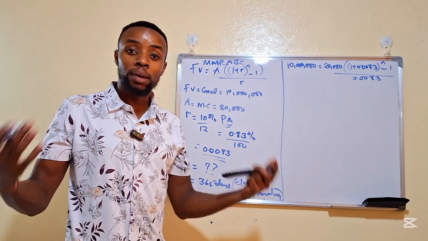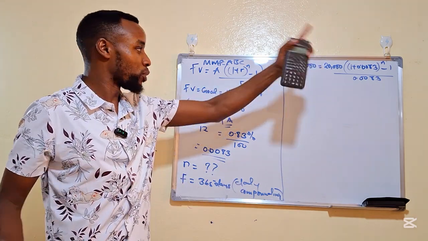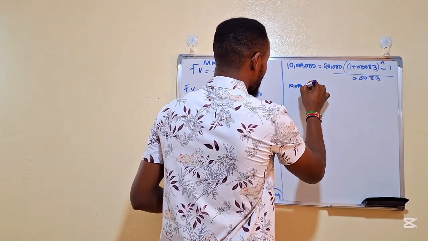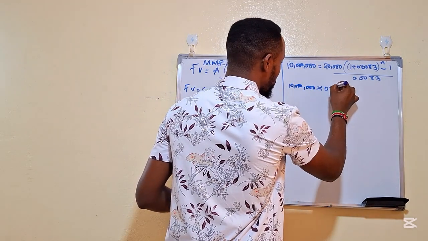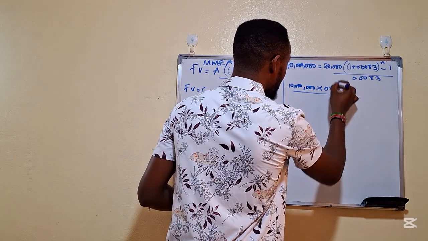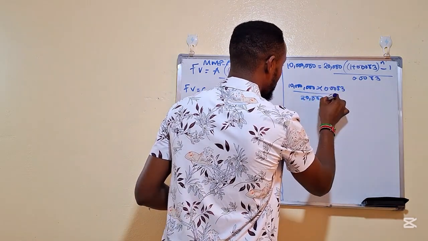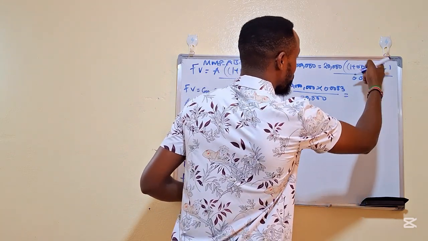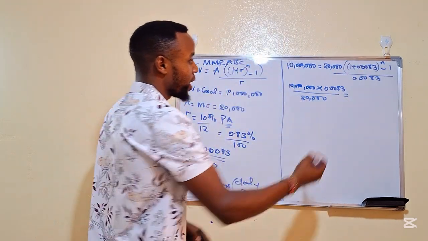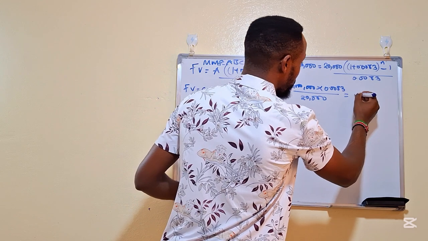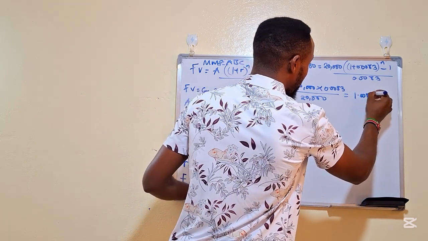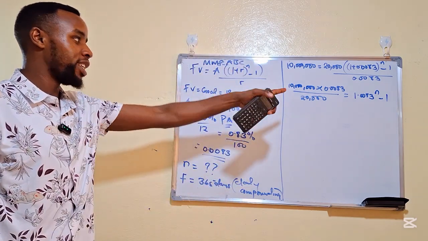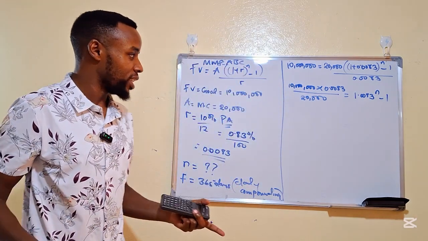Now, if you remember in high school how we used to solve such problems, we used to do this, all right? We used to take 10 million, multiply by 0.0083, divide by 20,000, and that is equal to, just solve what is in the brackets. What is in the brackets is 1 plus 0.0083, so you are going to get 1.0083 raised to power n minus 1. That is what we had in the bracket, so we just solve it the way it is.